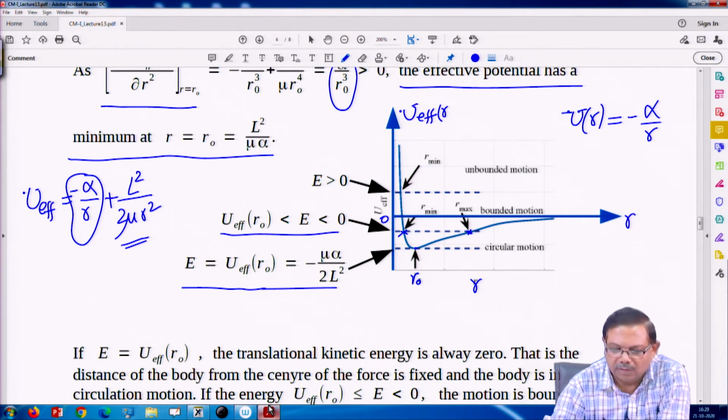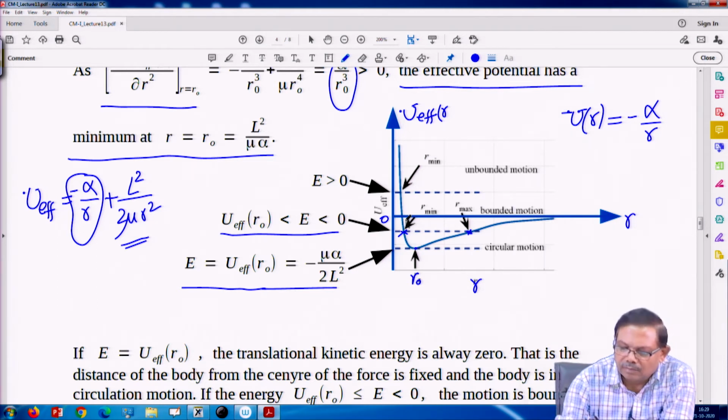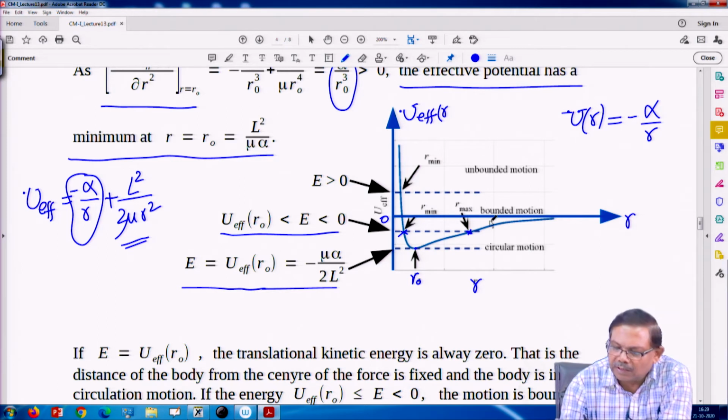If energy is 0, then what happens? Then on one side it is bounded, because here potential energy is large, but on the other side, at long distance, it is asymptotically going to 0.